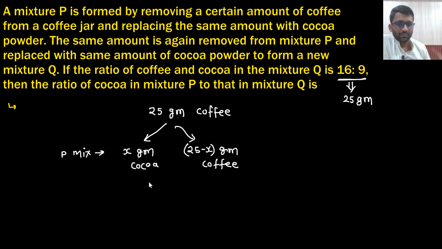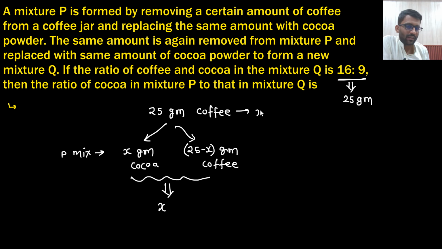So now I will take X gram out of it, because initially I took X gram out of it. I took X gram of coffee out of it and replaced that with X gram of cocoa, and 25 minus X gram coffee is left. Now again I am taking X gram out of it, and then I will replace that X gram with some cocoa powder. So in the Q mixture, you will have some cocoa powder.